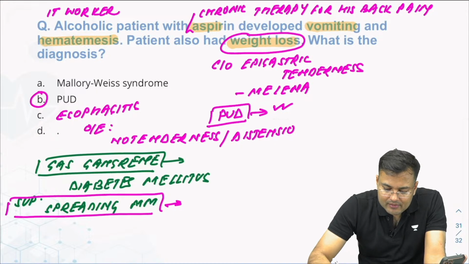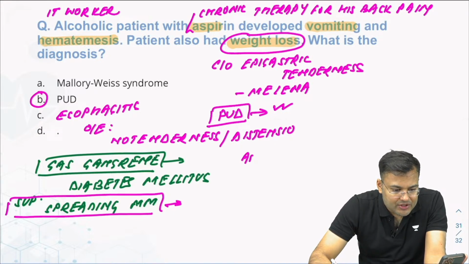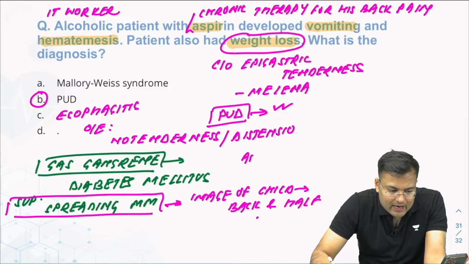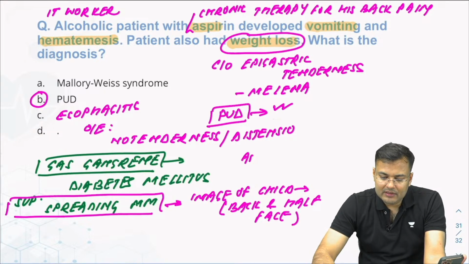Anemia and fatigue. What was that question? One child picture, back color, half face. Image of child, back and half face. Yes, one tracheostomy image was there, right?